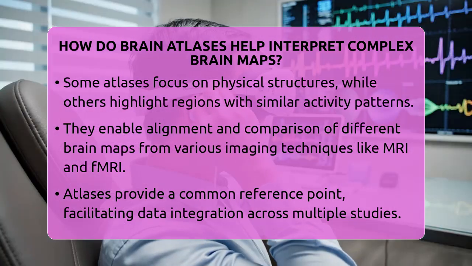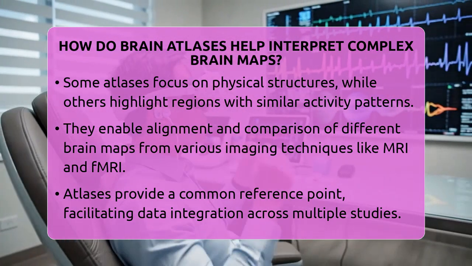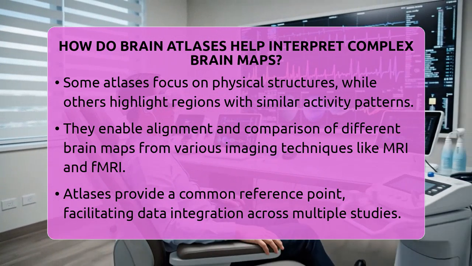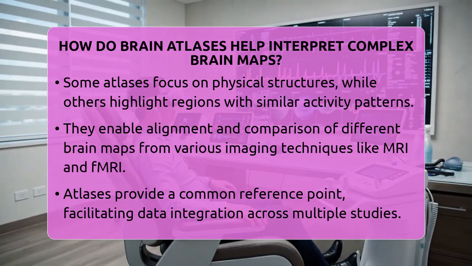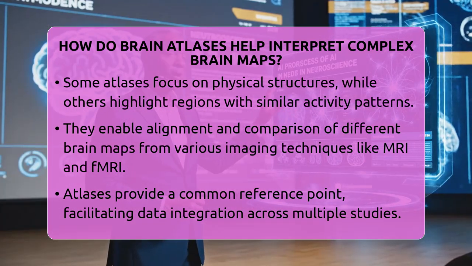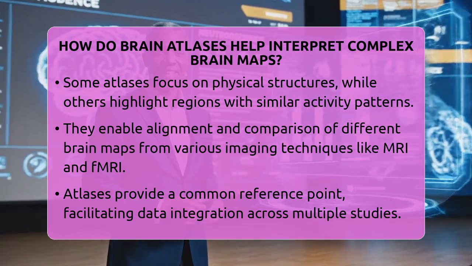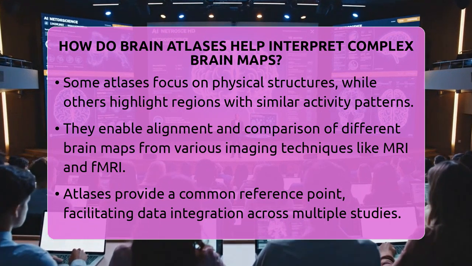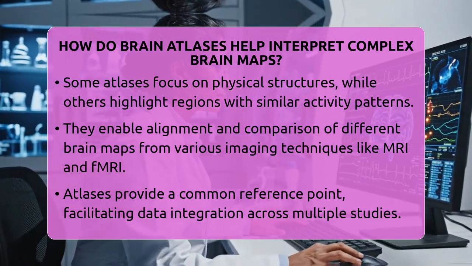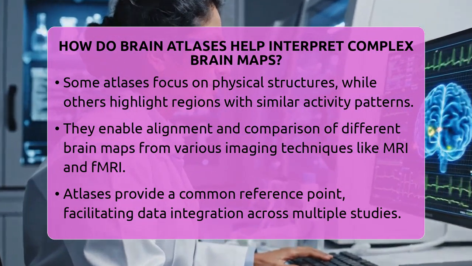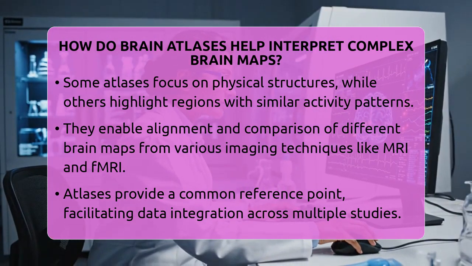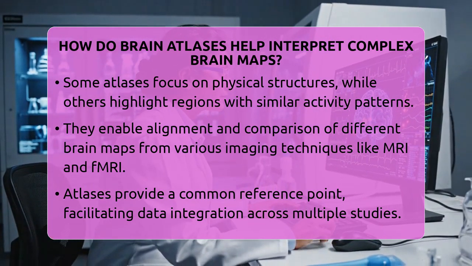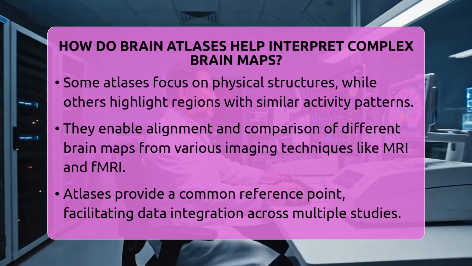These slices are combined into three-dimensional models that show where each brain part is located. Each region is given specific coordinates that mark its size and position, making it easier to find and study. Some atlases focus on physical structures, showing the shape and size of parts, while others highlight regions with similar activity patterns, which is useful for understanding how the brain works.